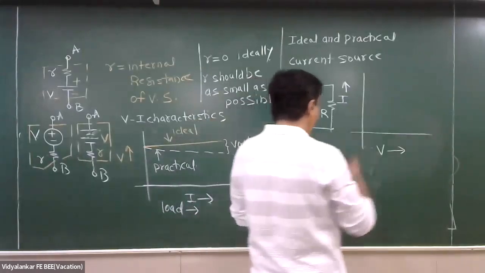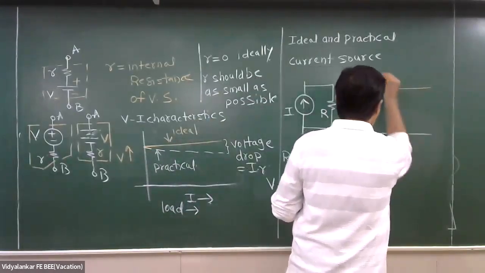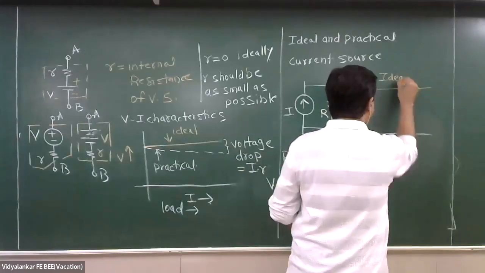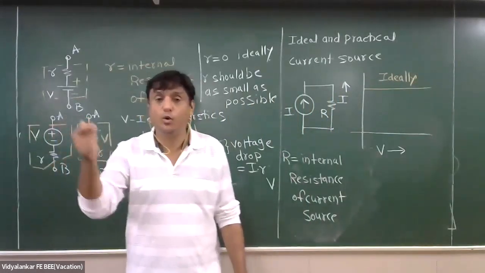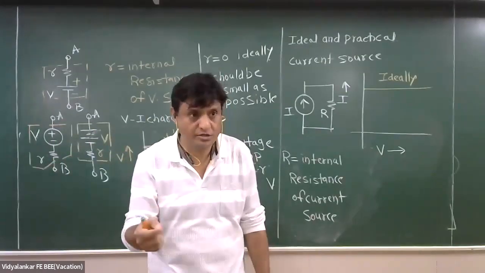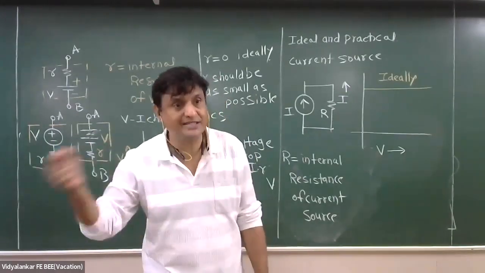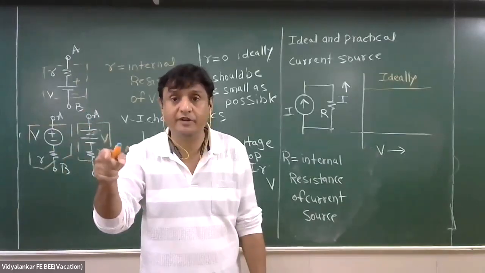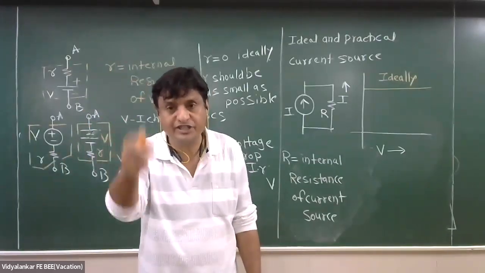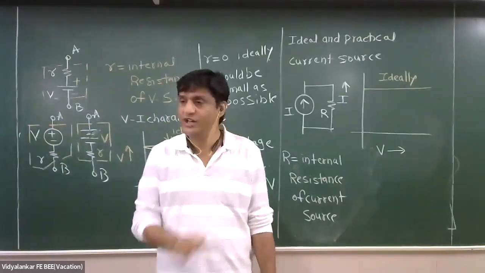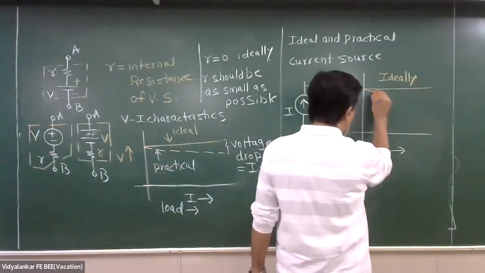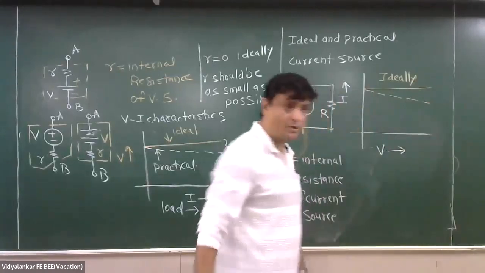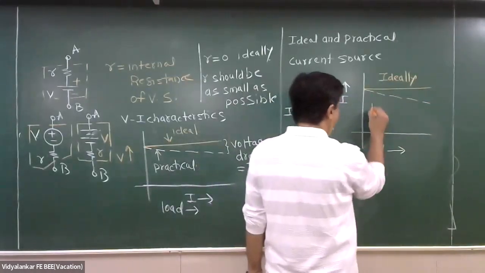Ideally, what should happen? What do you mean by straight line? Ideal case. Whatever may be the voltage applied to the current source, zero, medium or maximum, it should deliver same amount of current for which it is designed. Now nothing is ideal in this, what we know. Tell me practically what will happen. There will be some drop. So this is practically.